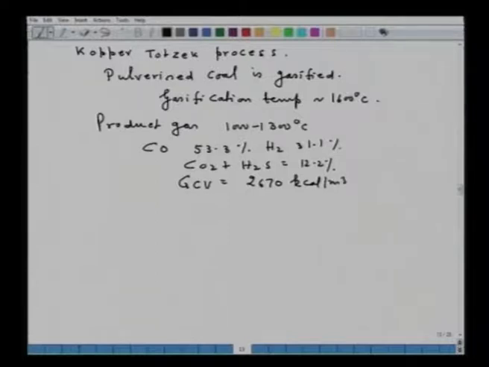This is another method of gasification. Somebody uses fluidized bed. Here a very high temperature is used. Now still another gasifier that I want to talk about is the Lurgi pressure gasifier.